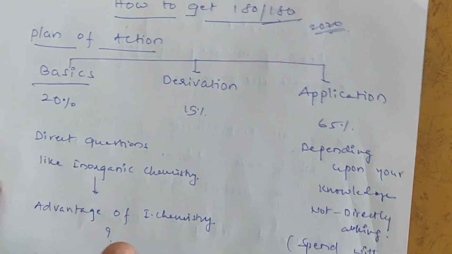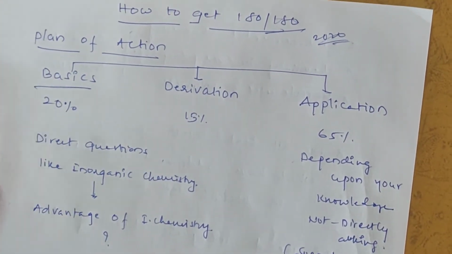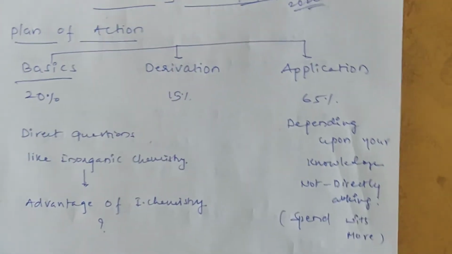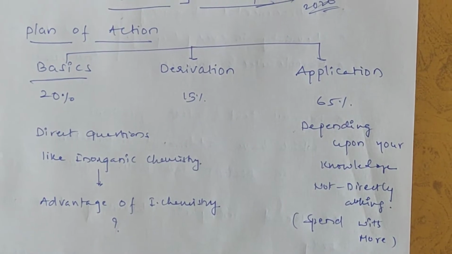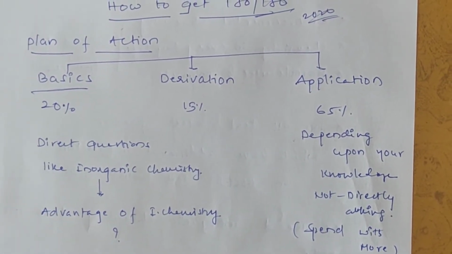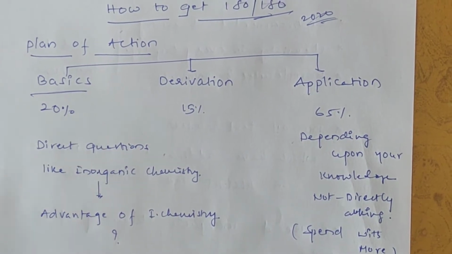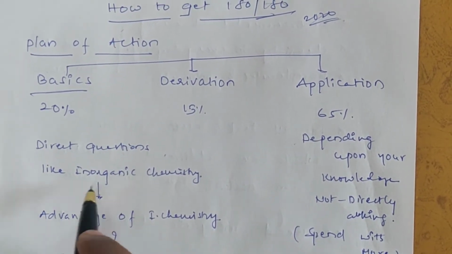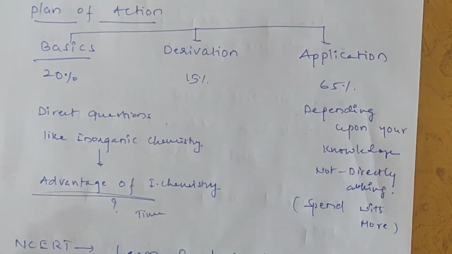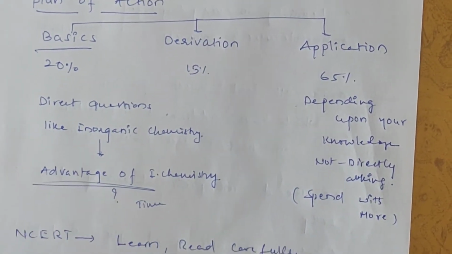So read carefully for every chapter in basics. That is the most important, because 25% of questions came from only basics level. Why? Because these are direct questions, like inorganic chemistry. So inorganic chemistry is from NCERT only. So what is the advantage of inorganic chemistry, students?